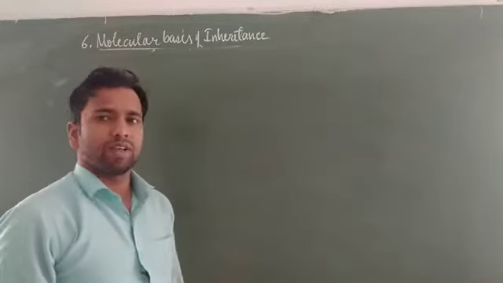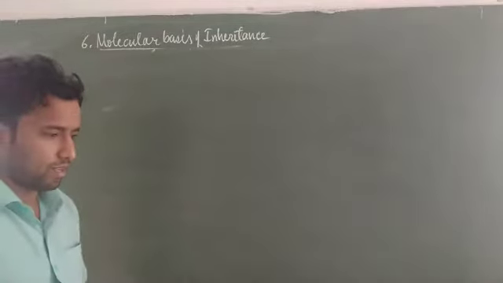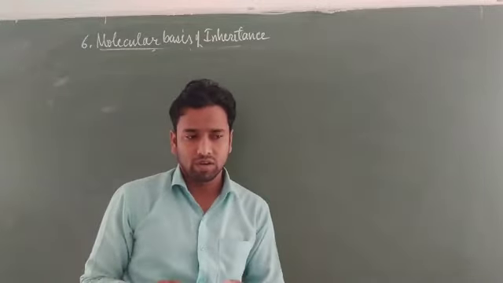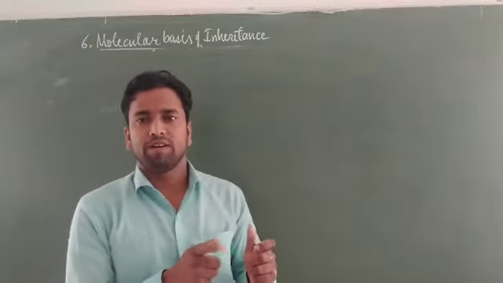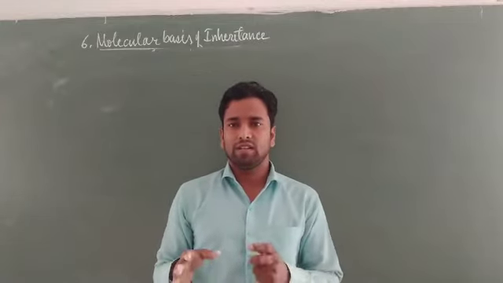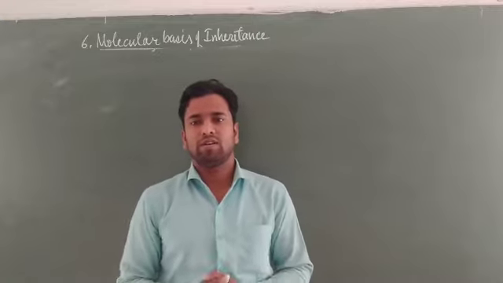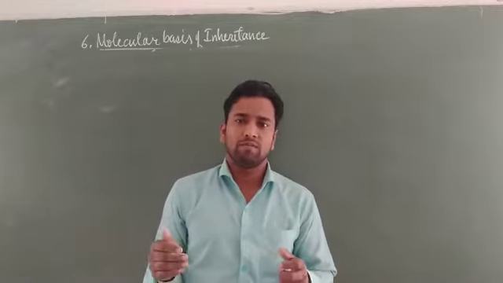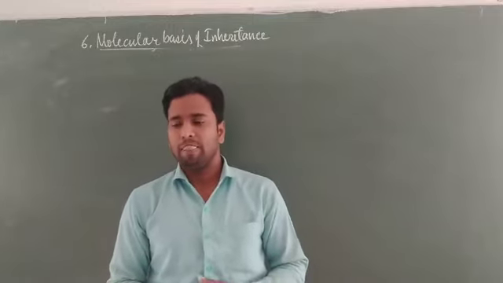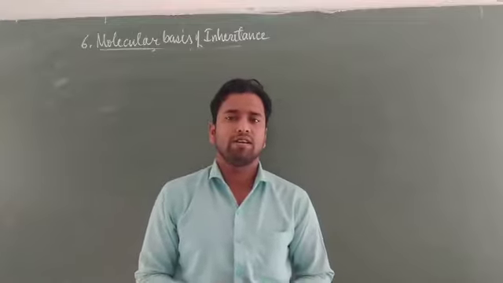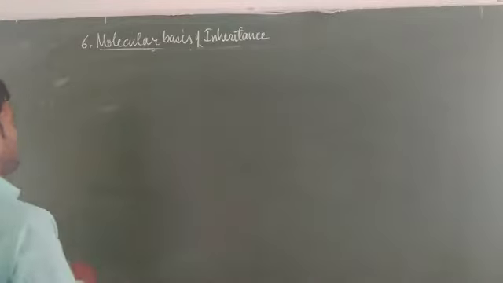Because at the time of transcription and translation, you should have an idea about the genetic code, how the genetic code, a triplet based sequence, codes for amino acids. I think this will help you learn transcription as well as translation well. Before we start with transcription and translation, let us learn about the genetic code. What is a genetic code?